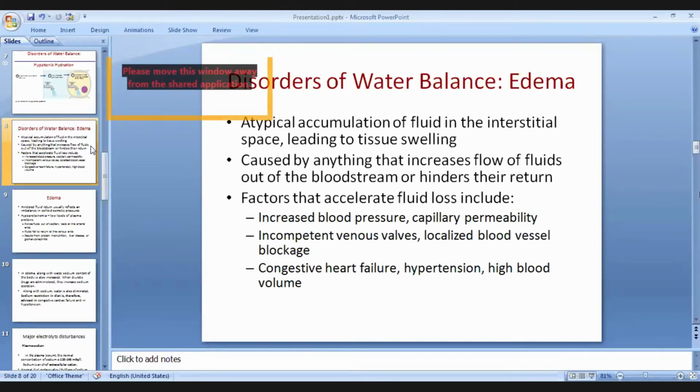So these are the causes that cause the accelerated fluid loss from the circulation, and that causes the leakage out of the stream and presence of fluid in the interstitial space leading to tissue swelling. Okay. So this is edema, and that we call edema.